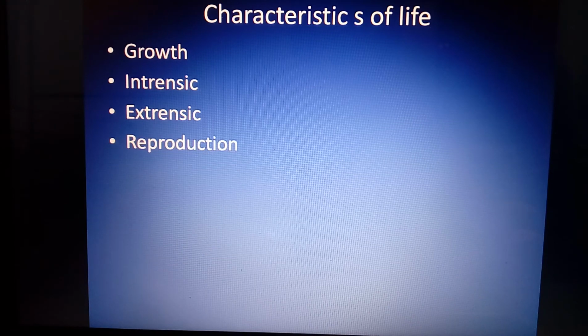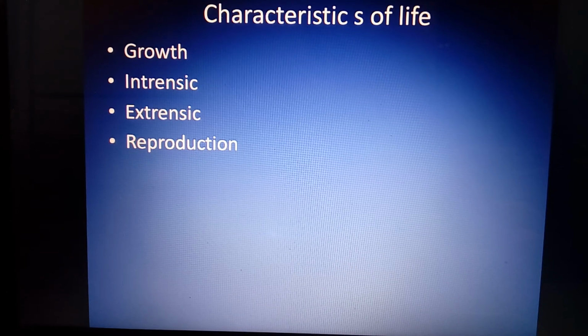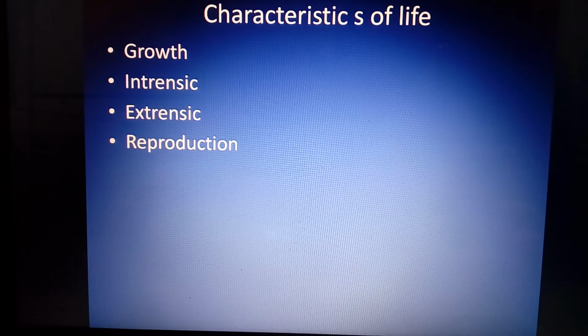The next characteristic is reproduction. What is reproduction? The process of formation of a new individual organism like that of the parents is called reproduction.